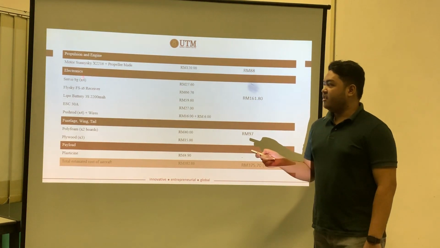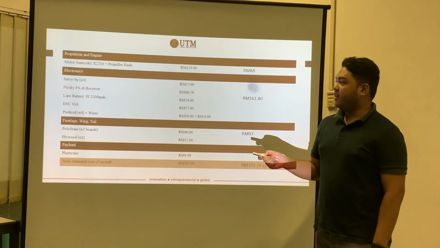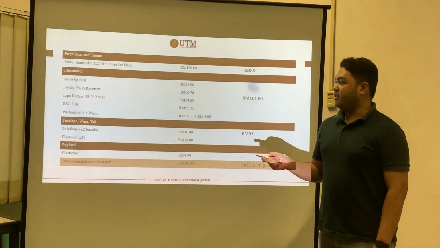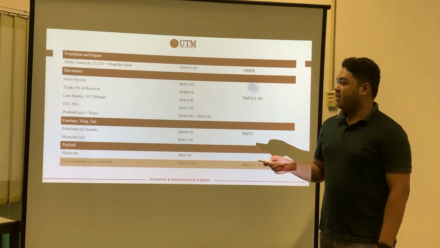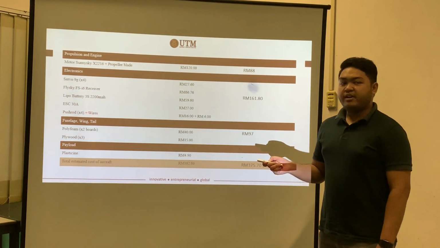And then for the electronic part, we consist of 4 servos, 1 FlySky FS-i6 receiver, a LiPo battery, 3 cell, 2200 milliamp hour, a 30 amp ESC, and also 4 push rods with wires.